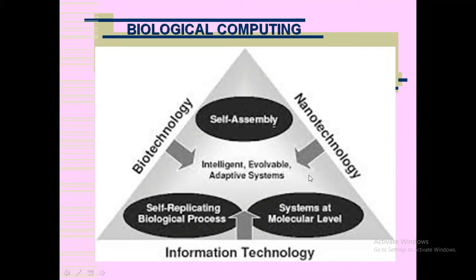And nanotechnology is also having some concept that is also merged here. So the systems at molecular level. So you will be getting the computer, that computer is involved as information technology, where the role of nanotechnology is important because these computer systems are made up of nanoparticles at molecular level. So all the three disciplines are merged together. It becomes a triangle, and with this triangle, it is possible to develop biological computing. Biological computing is the concept developed with the help of all the three as a triangle.